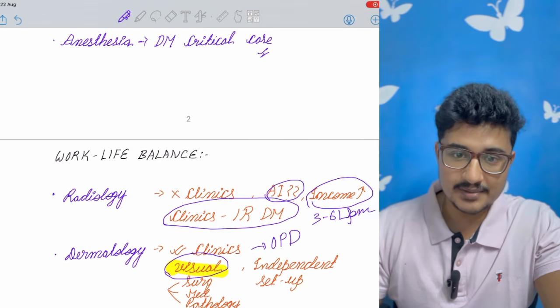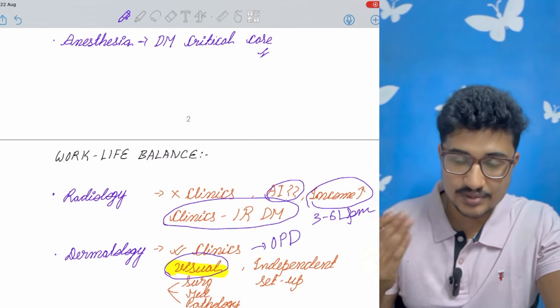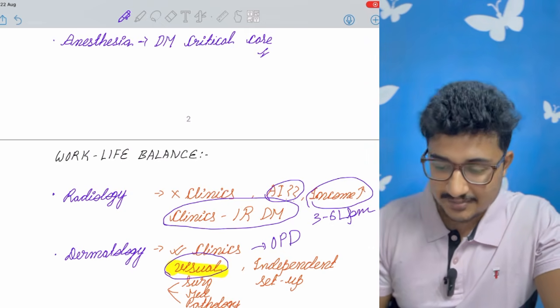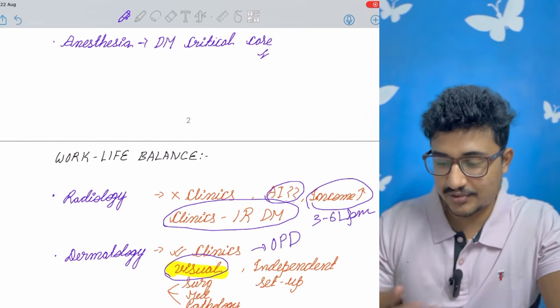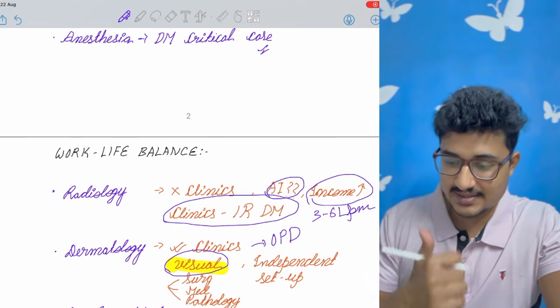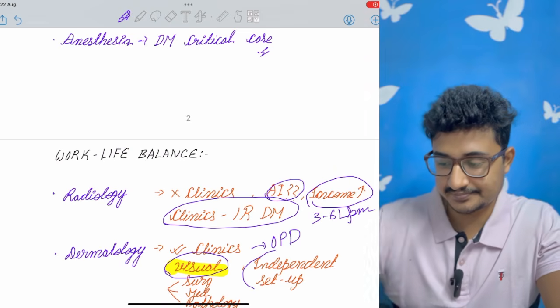And I had a problem in the society also. So if I would have taken radiology, I could have shifted to a distant society also. But my priority was always my stream. So I took dermatology because my priority was OPD-basis clinics and visual learning.